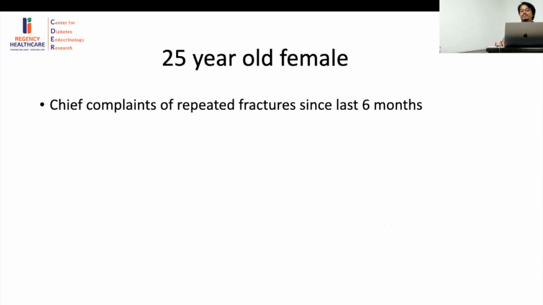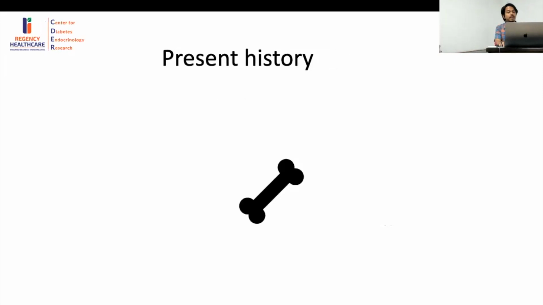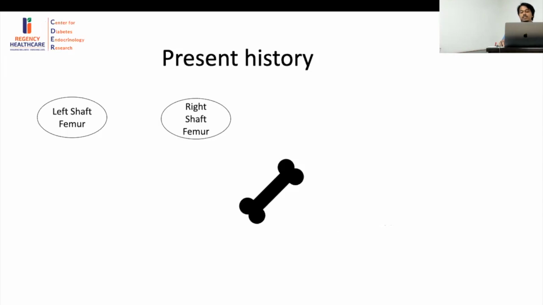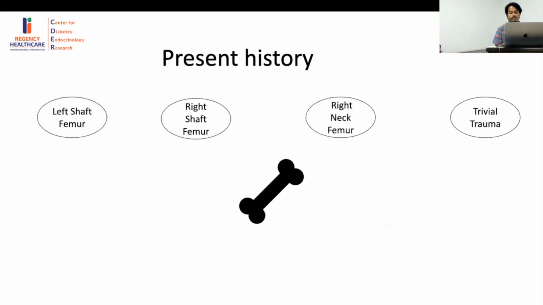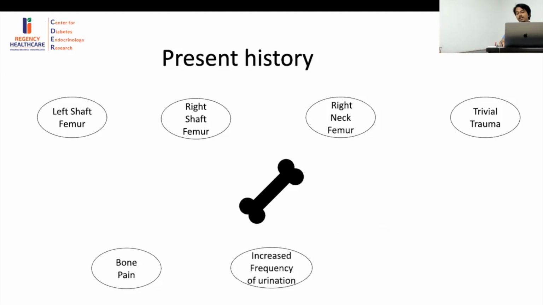This was a 25-year-old female who came to us with chief complaints of repeated fractures since the last 6 months. Now, the present history: there was first a left shaft femur fracture, followed by a right shaft femur fracture after 2 months. Then finally, she had a right neck femur fracture, and all of these fractures were caused due to trivial trauma. This was also associated with long-term bone pain, increased frequency of urination, and increased thirst.